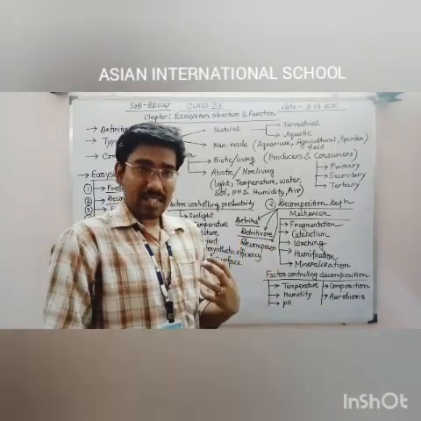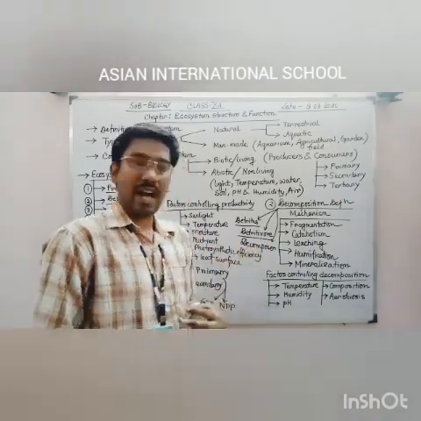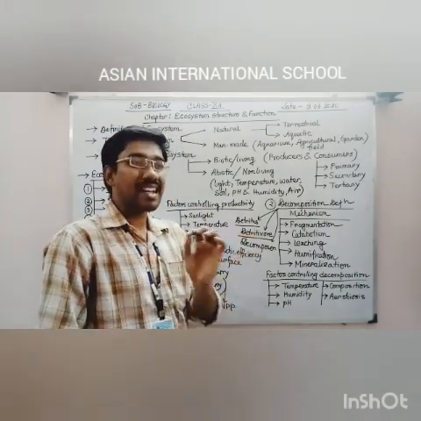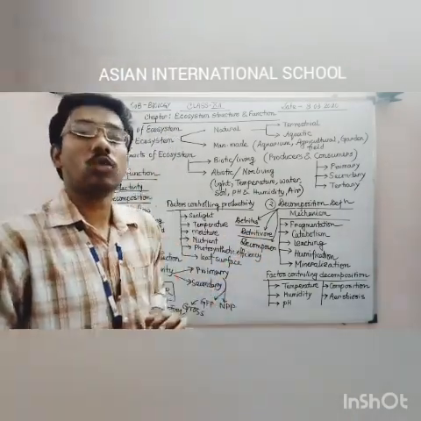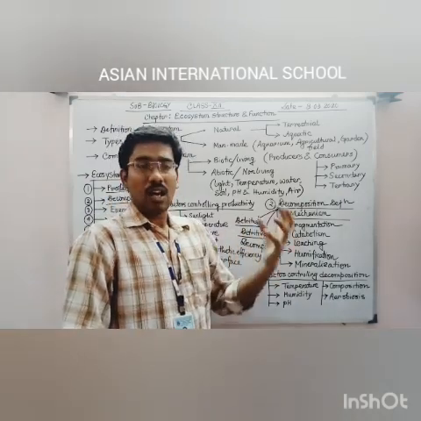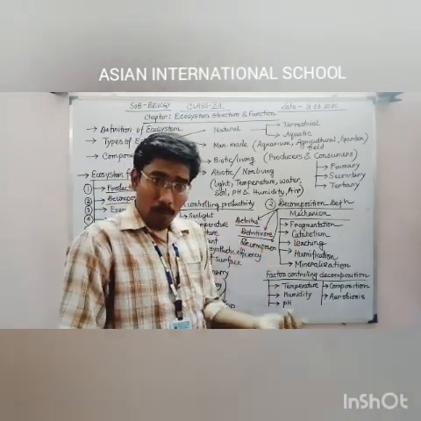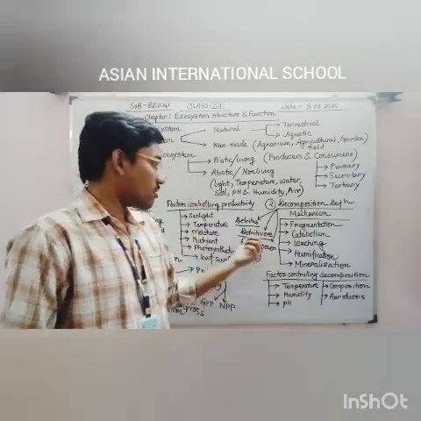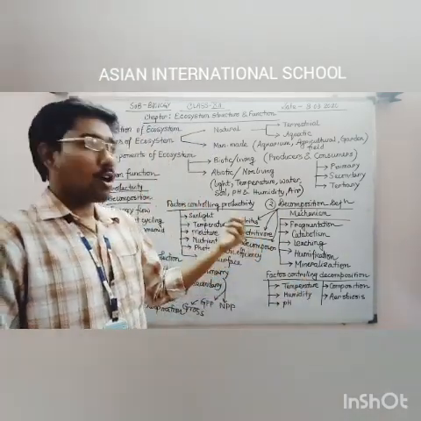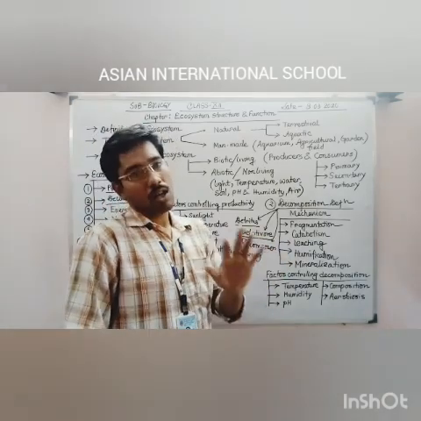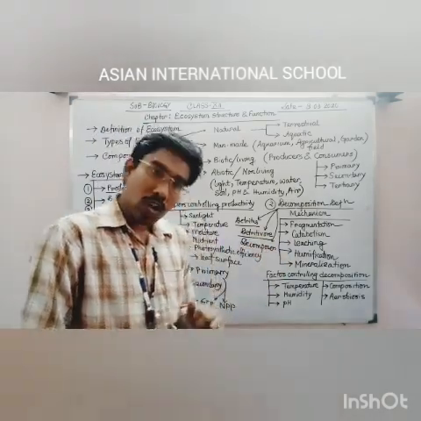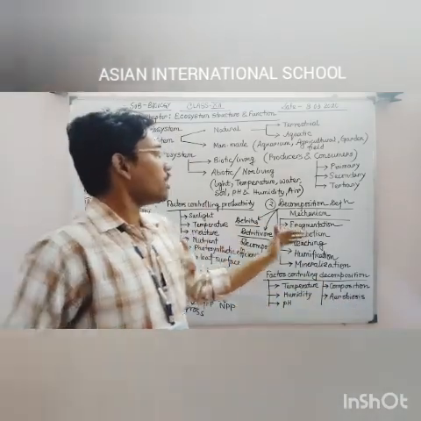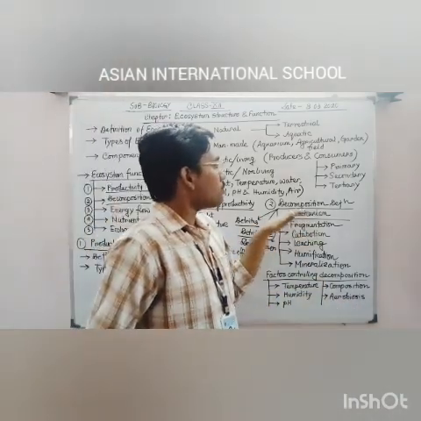Now that detritus is eaten by some specific organisms which are known as detritivores. Within the detritivores, the example always keep in your mind is the earthworm. Whatever animal or plant dead bodies have been decomposed and mixed into the soil, that decomposed product is absorbed or consumed by these organisms known as detritivores. As an example, earthworm, and detritus is that decomposed product. Clear? Now we are coming to the mechanism of decomposition.